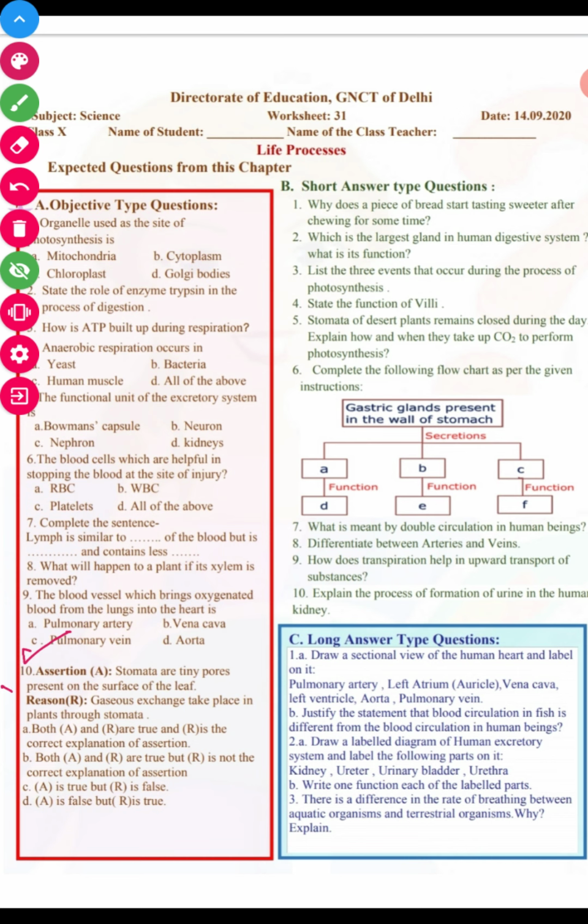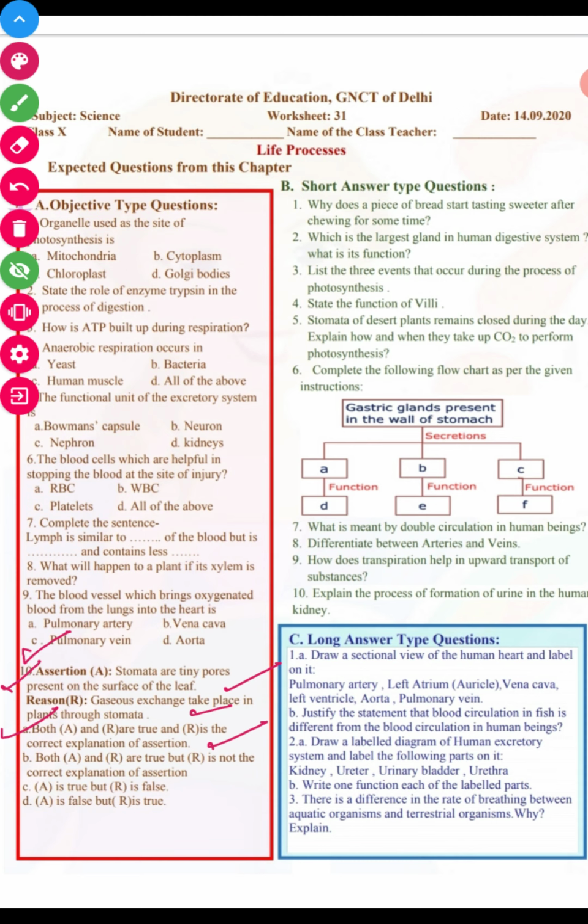10th question. It's a kind of new introduction, last year only. We have these assertion type questions. Assertion: the stomata are the tiny pores present on the surface of leaves. Very right. Reason: gaseous exchange takes place in the plant through stomata. Yes, gaseous exchange takes place through stomata. So option A, both A and R are true, and R is the right explanation of the assertion A.